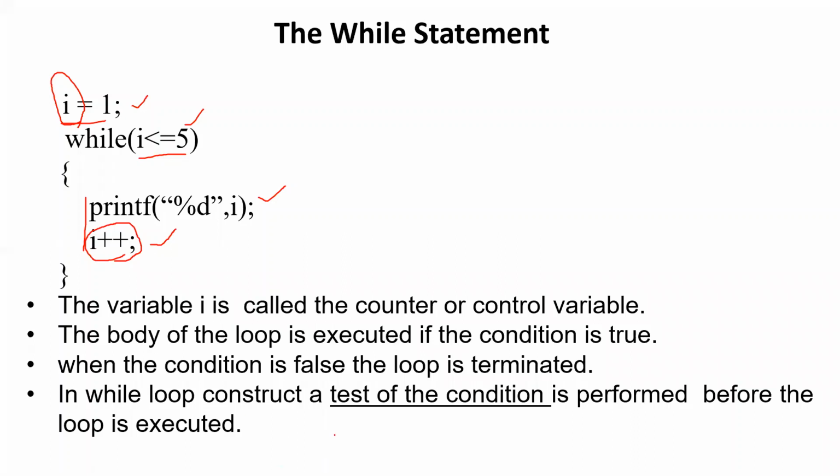So in a while loop construct, a test of the condition is performed before the loop is executed. Here while is an entry control loop, where we are checking the condition. Before entering the movie theater, it is showing only printf. We are checking whether i is less than or equal to 5. What is the test condition? The test of the condition is performed before the loop is executed.